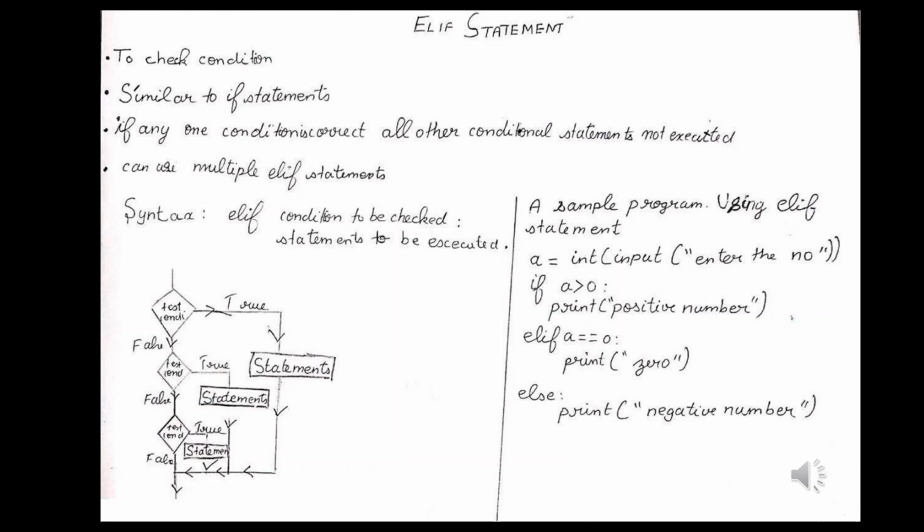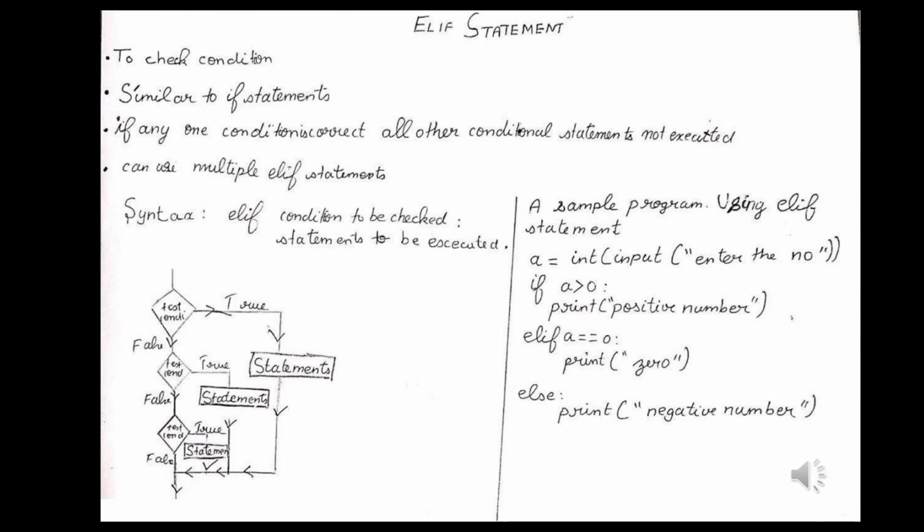Now let us move on to the sample program. In the sample program, we are going to find whether the number given by the user is a positive number, a negative number, or 0. In the first line, we are assigning the number to the variable a, and we are using the int function to change this string number to the integer data type. If a is greater than 0, we know that it's a positive number. Elif, the next condition, if a is equal to 0, we will print that it is 0. Else print negative number, because if it is neither case, then it should surely be a negative number.